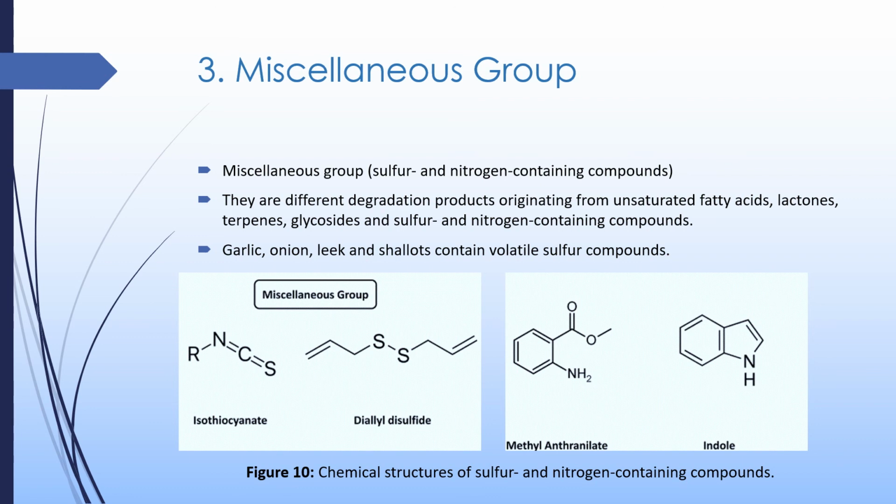Garlic, onion, leek, and shallots contain volatile sulfur compounds. Figure 10 shows the chemical structures of sulfur and nitrogen containing compounds: isothiocyanate, diallyl disulfide, methyl anthranilate, and anethole.